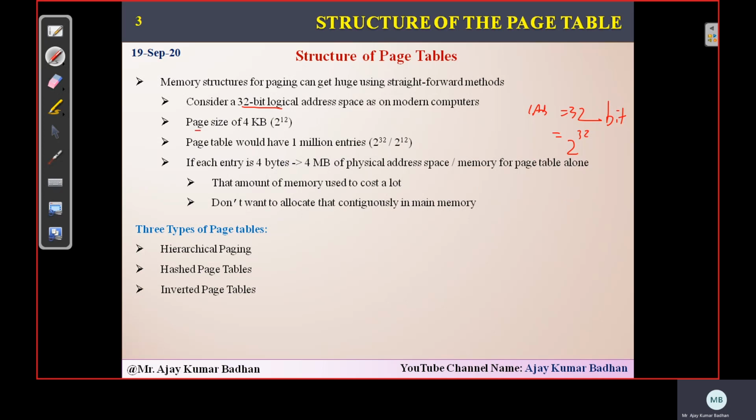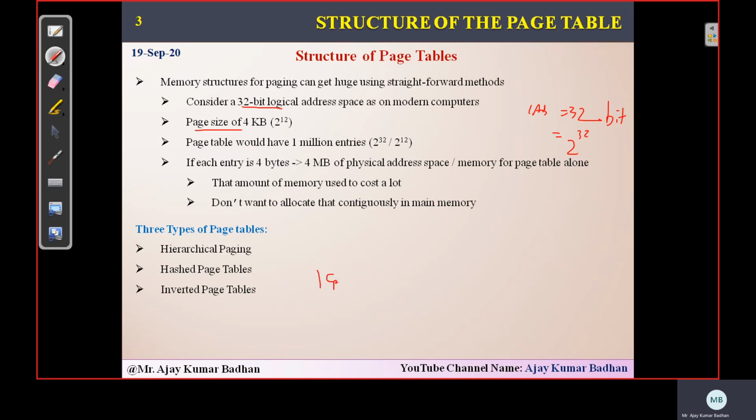Now assuming that the page size, let us suppose every page, I think you people are very clear now, where CPU generates a logical address, that we are storing it here. So we have a page. Let me draw the diagram so that you can remember.